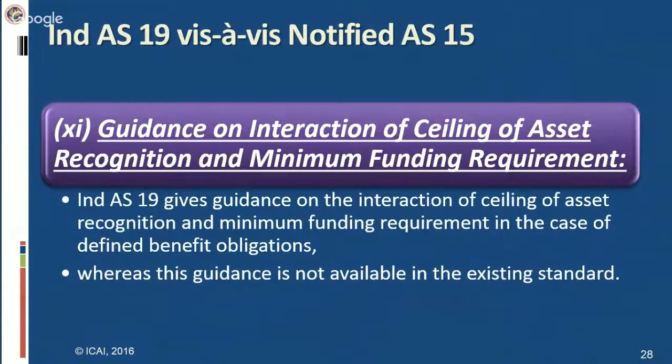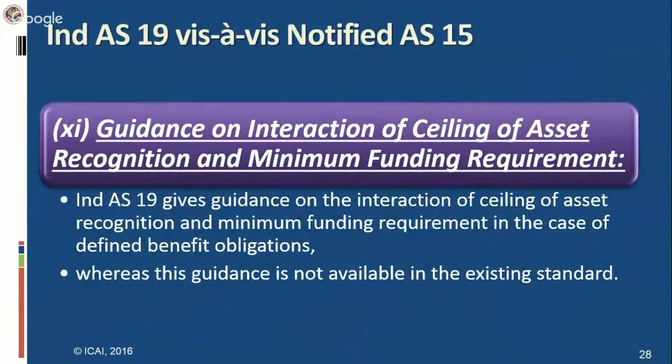So let's move on to the queries we are having on this particular standard. Total Ind AS are 39, and how many Ind AS are available for notified AS? See, we are having right now 29 notified accounting standards, and 39 notified Indian accounting standards. So definitely there are certain Ind AS for which we do not have notified accounting standards. So certain standards will not have any difference.